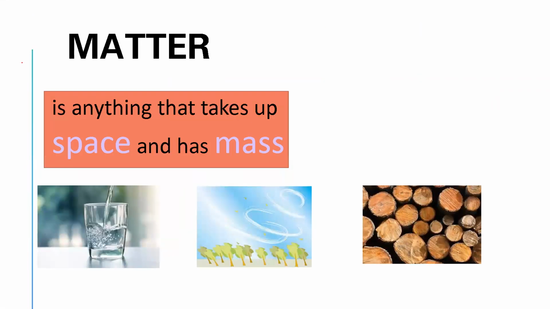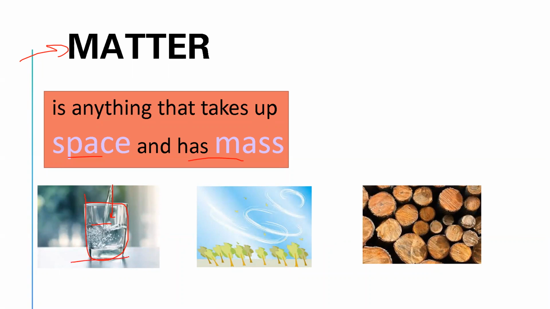Matter is anything that takes up space and has mass. So anything around us that takes up space and has mass is matter, okay? Like the water. Now the water takes up space in this cup, and also the water has mass. And the cup takes up space on this table and has mass.